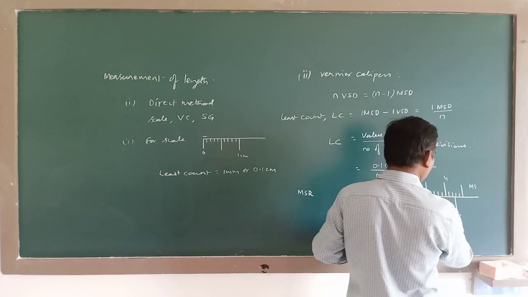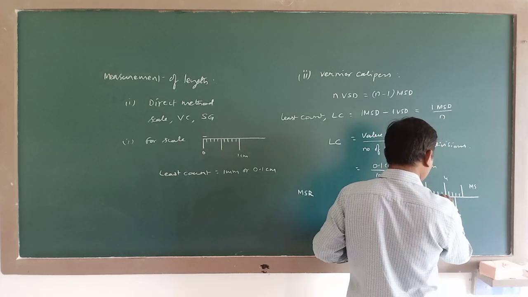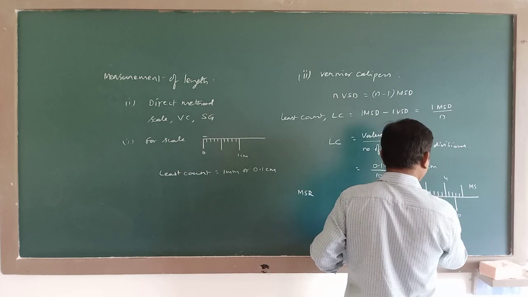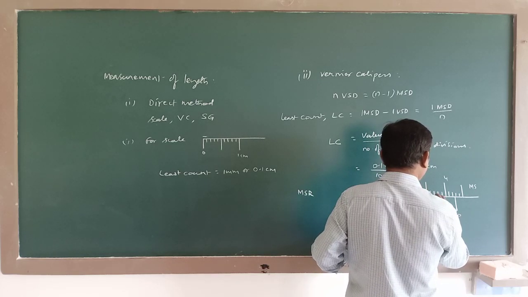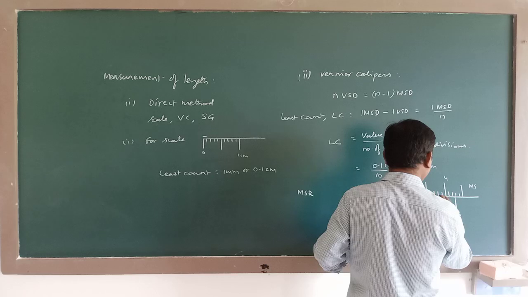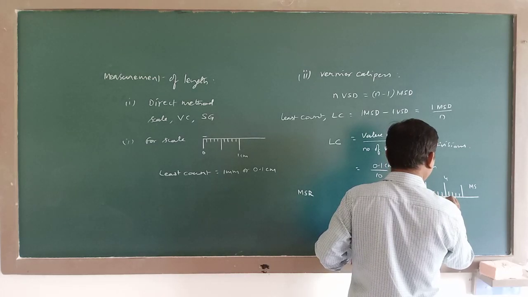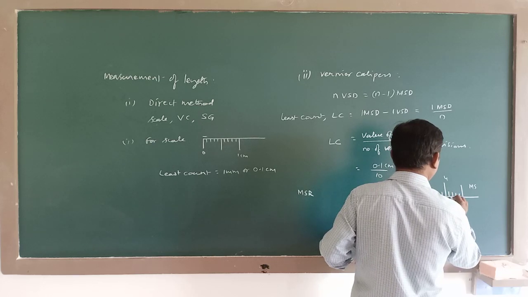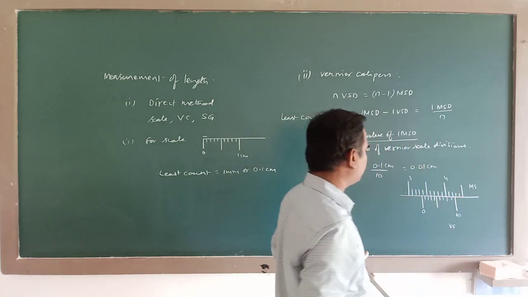On the vernier scale, the divisions are like this. 1, 2, 3, 4, 5, 6, 7, 8, 9.